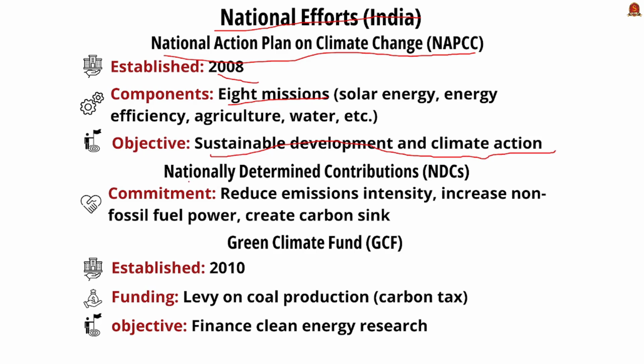The next one is the Nationally Determined Contribution, also known as NDC, of India. See, India has pledged to reduce its emission intensity of GDP by 33 to 35% by 2030 and also increase the share of non-fossil fuel-based power capacity and create an additional carbon sink of 2.5 to 3 billion tons of CO2 equivalent through forest cover. The next one is the Green Climate Fund. See, it was established in 2010 to finance research and innovative projects in clean energy technologies. Its funding source has been majorly obtained from carbon tax, a levy on carbon production, and its major objective is to finance clean energy research.